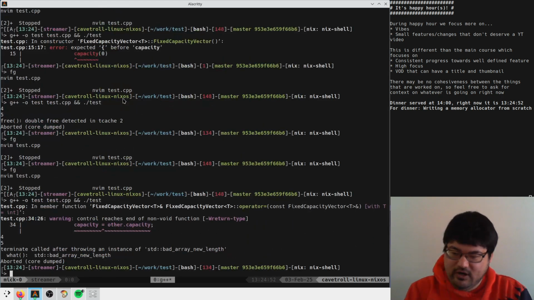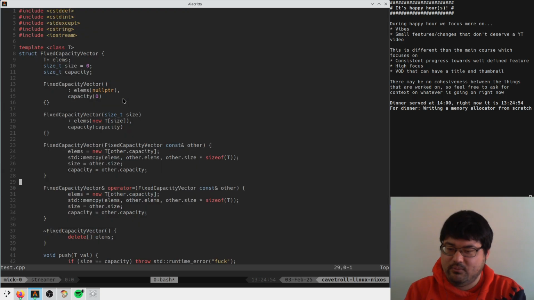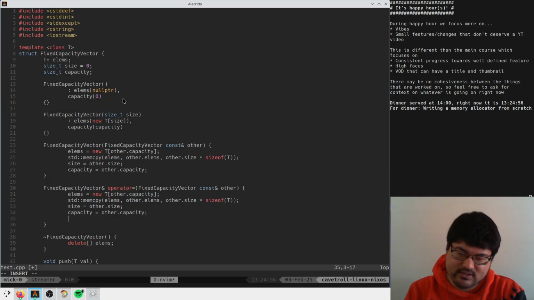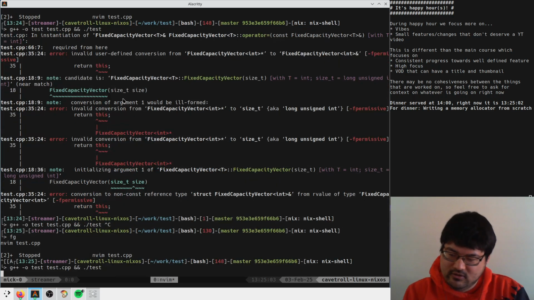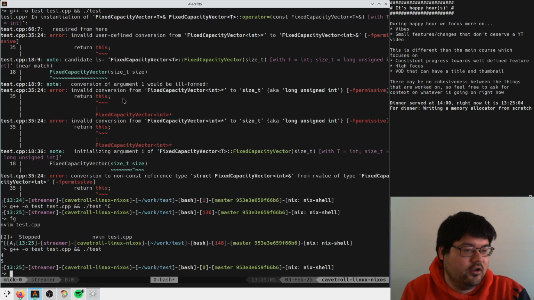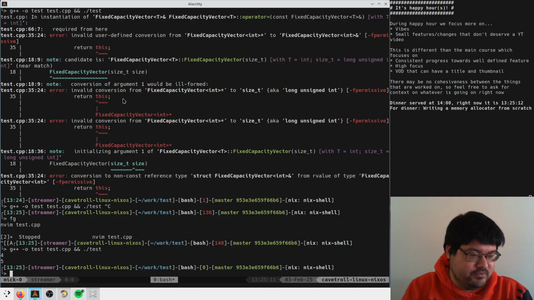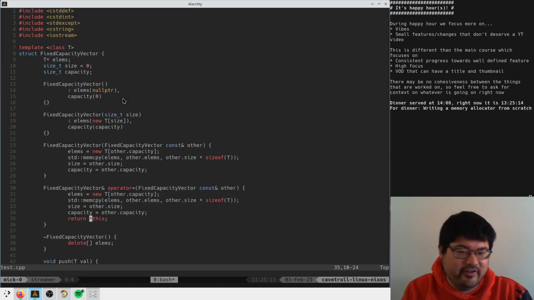So that should be fine. Okay, and then we have to return this for this to be correct. Star this. Okay, there we go. We're compiling again. It compiles because you have a defaulted operator equals that doesn't memcopy between structs. Yeah, I know.